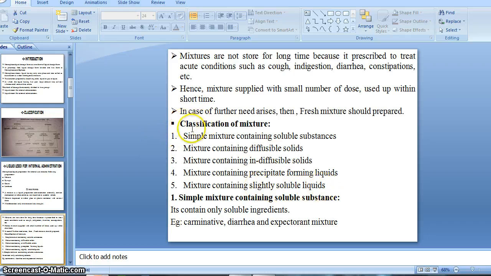This is how mixtures are classified. We will discuss each classification of mixture one by one, in detail.